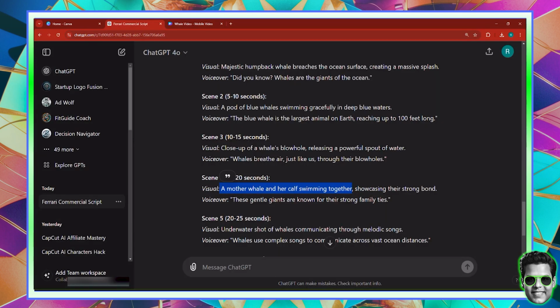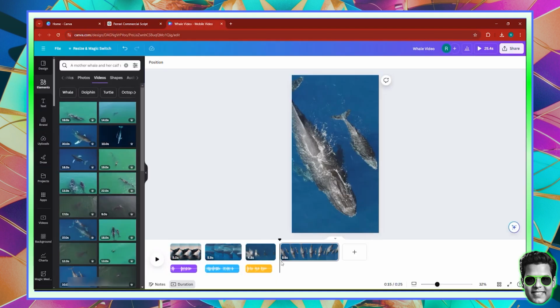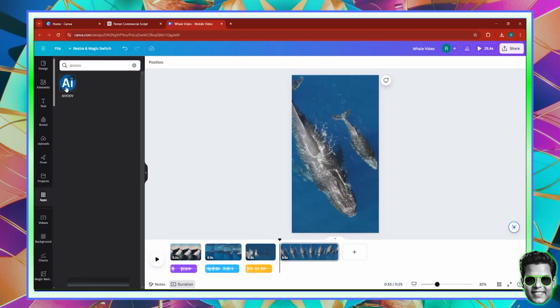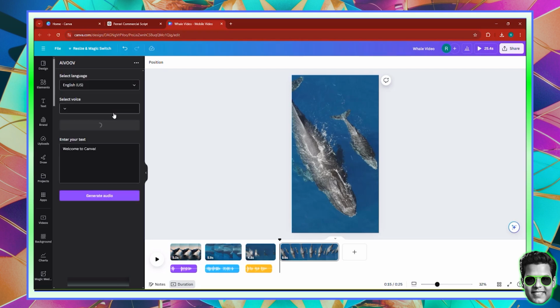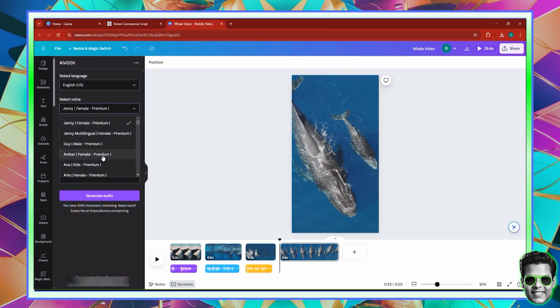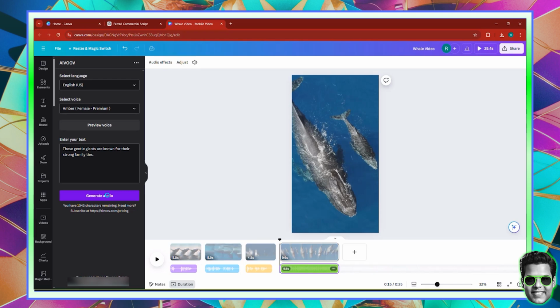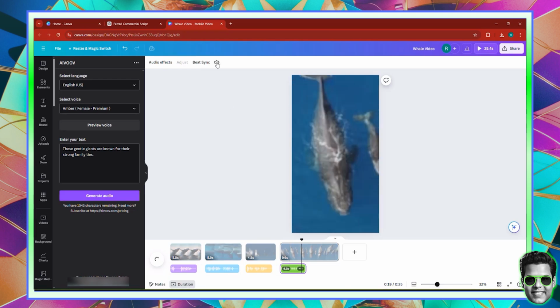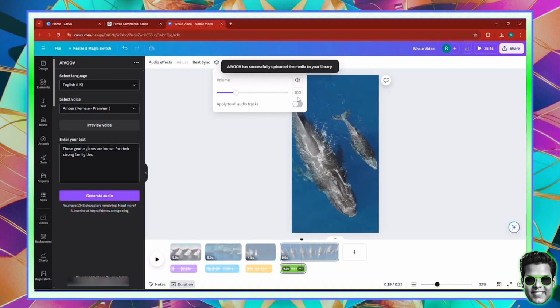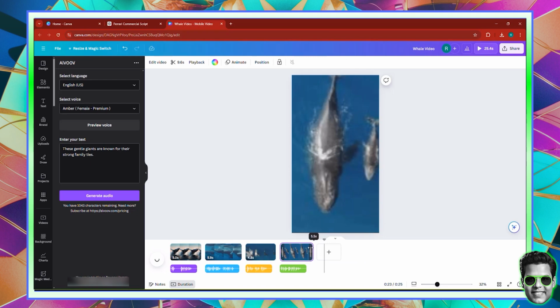And let's go back to the voiceover. Let us copy the voiceover, come back to Canva, and then click Apps, AI Vuv, and here let's just double click to paste the voiceover. Click right here, make sure you select Amber, and then click Generate Audio, in which case it's going to generate the audio. And once it generates the audio, I can click on the audio, make sure it's about 150 in terms of the audio strength. And I should go right here and make sure that I just crop it, make it smaller.